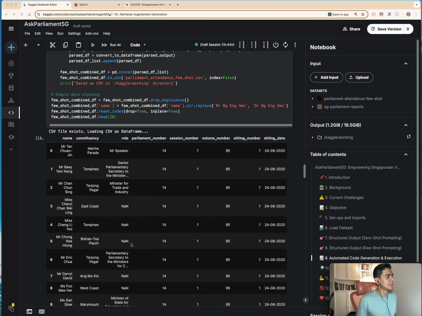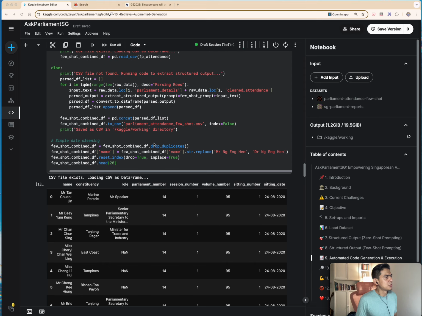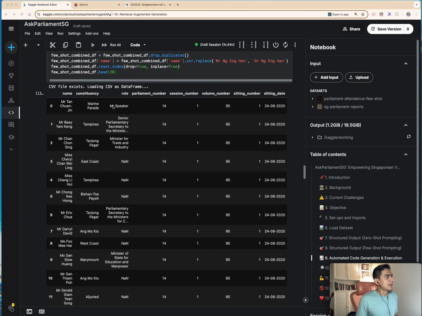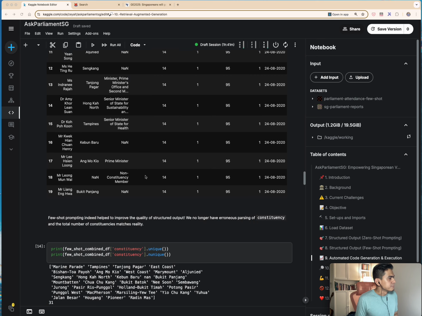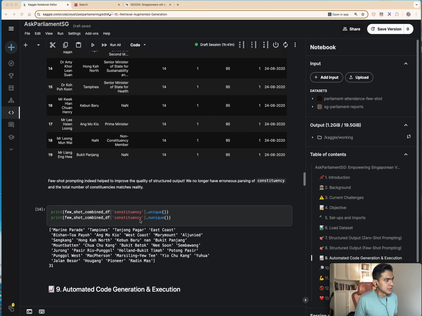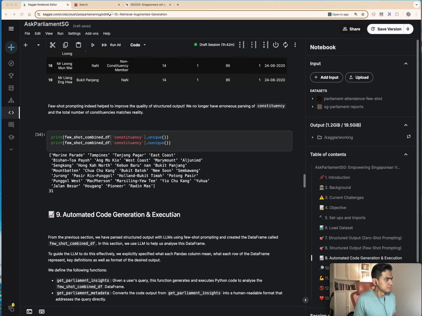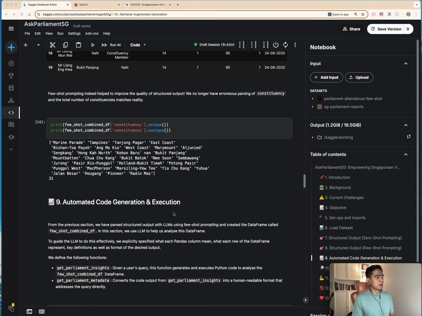So we can see that after doing the parsing through the entire data set, performance is even better. We can see that the Speaker of Parliament here is actually reflected as per what I've instructed in the few shot prompt. And we no longer see non-constituency names when we look at the output. So that's great. Kudos to the LLM.